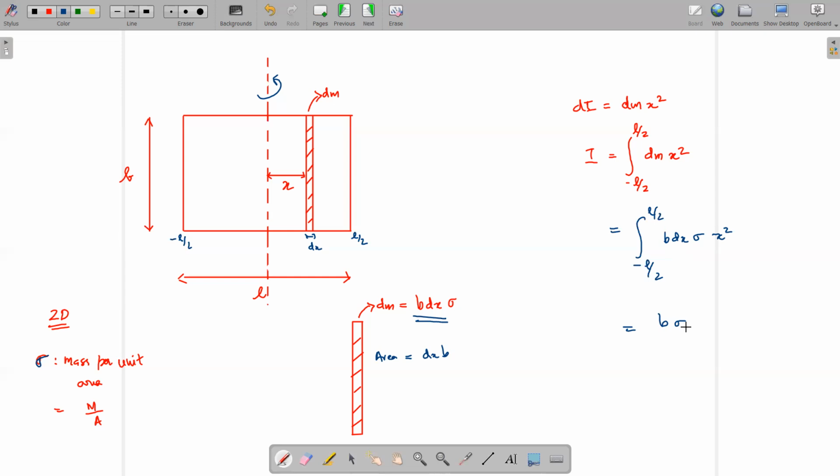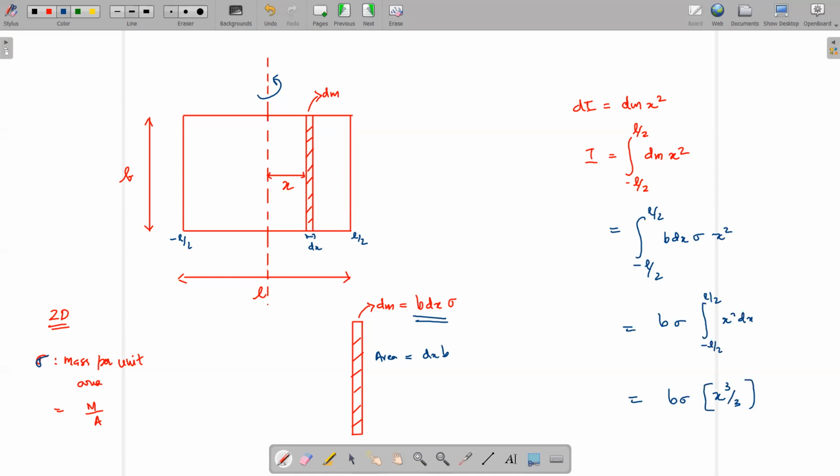So b sigma into integral of x square dx from minus L by 2 to plus L by 2. So this will be b sigma x cube by 3, right?